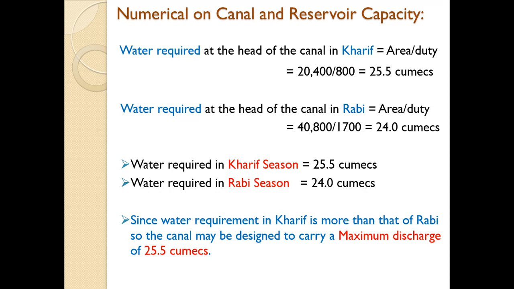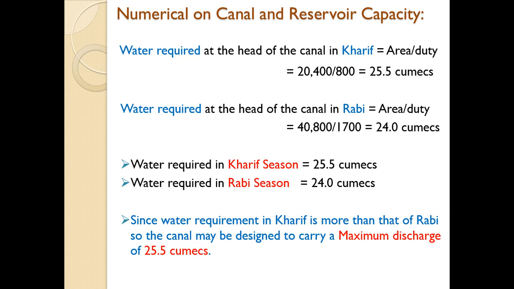Since water requirement in Kharif is more than that of Rabi, the canal may be designed to carry a maximum discharge of 25.5 cumecs. So it should carry the maximum requirement. The canal should be designed in such a way that it can carry the maximum discharge required for a particular season, right?